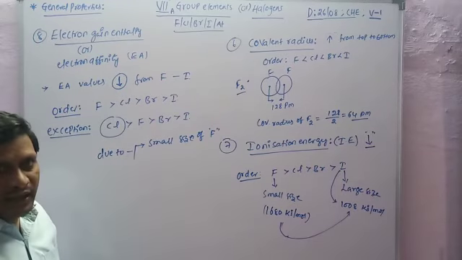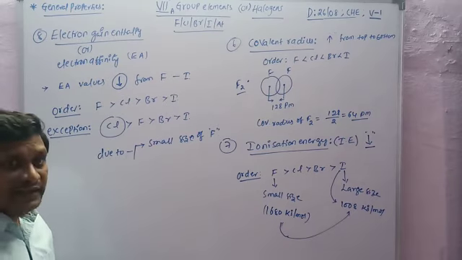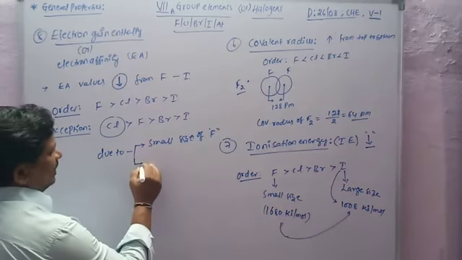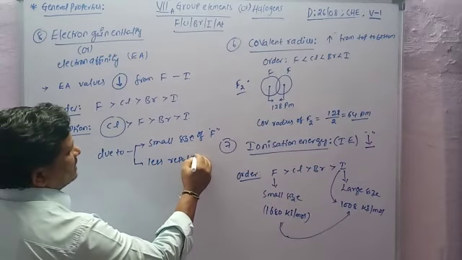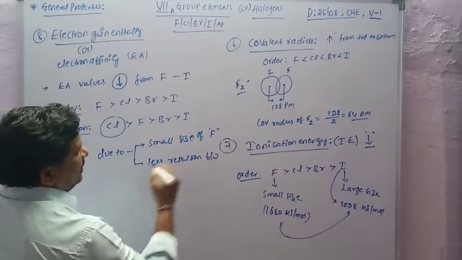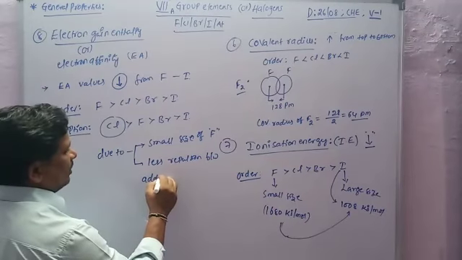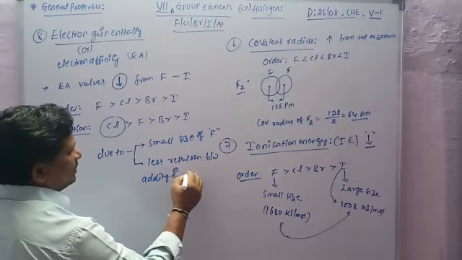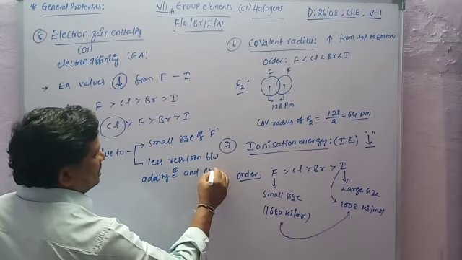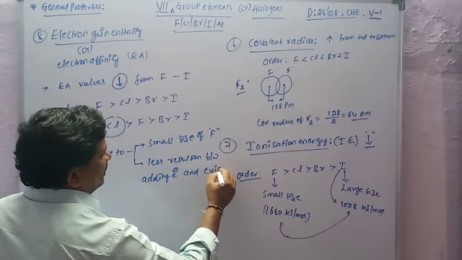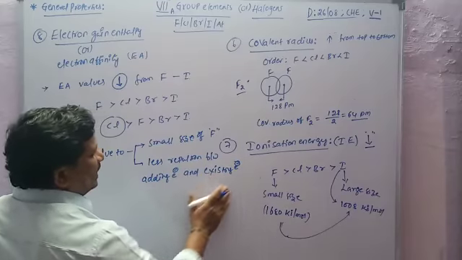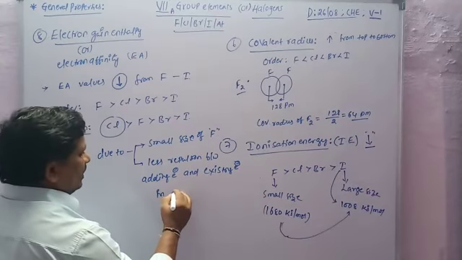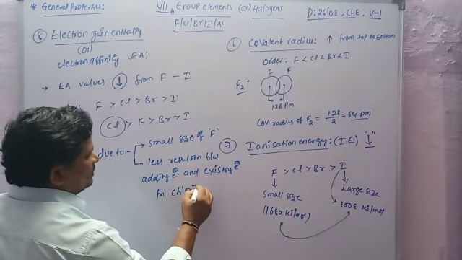In chlorine, there is less repulsion between the adding electron and the existing electrons.